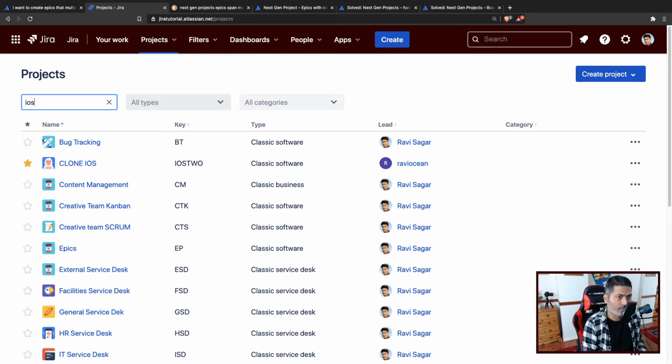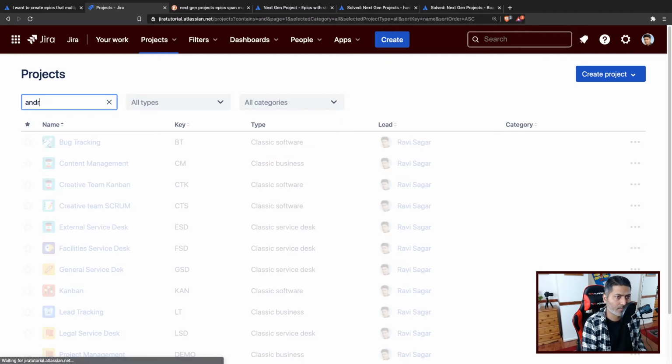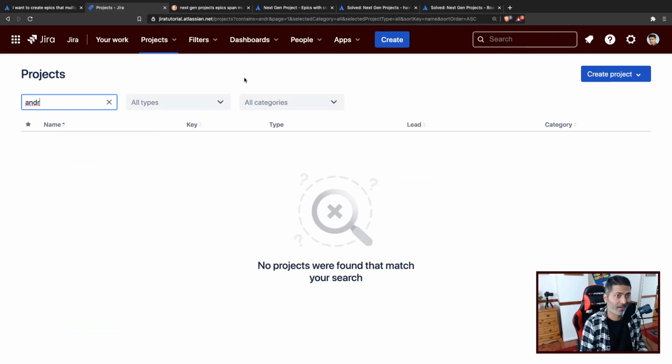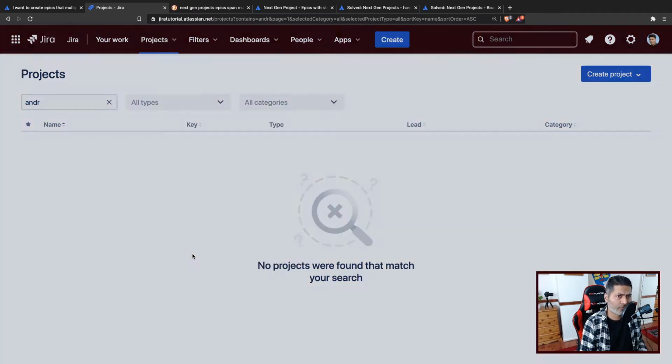I'm basically looking for a project that I can use for iOS development and another one for Android. So I do have one project, I believe, called iOS. Let us use this one. Do we have one more, something like Android? No. So we don't really have anything like Android. Let me create two fresh projects for you very quickly.